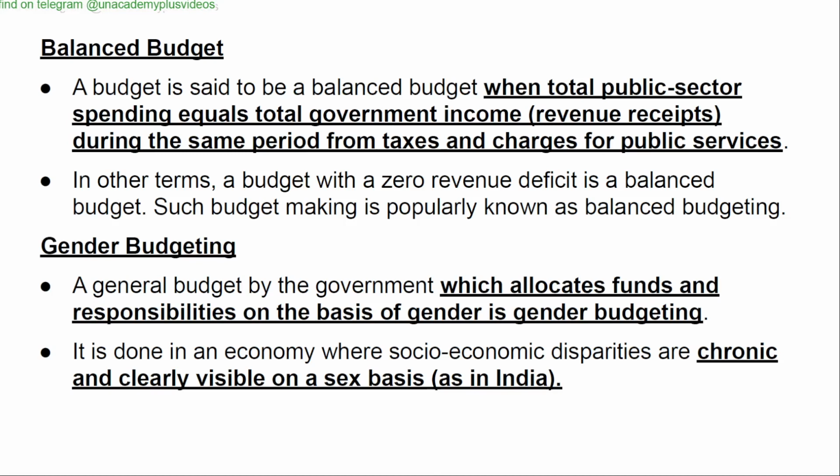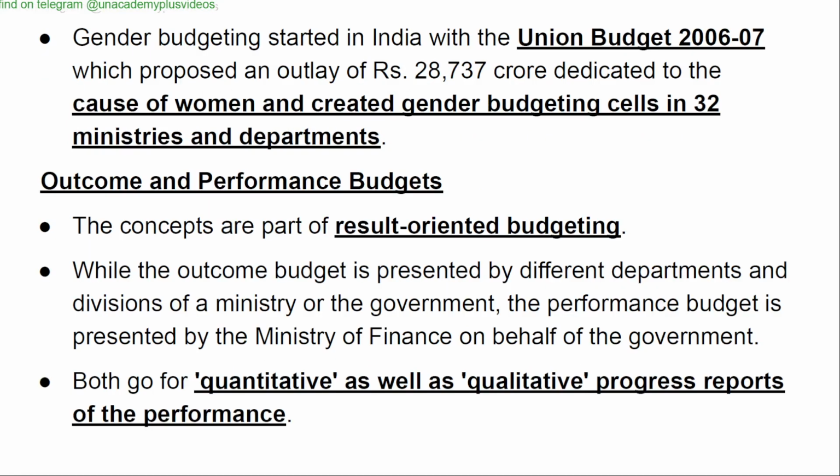Gender budgeting. A general budget by the government which allocates funds and responsibilities on the basis of gender is gender budgeting. It is done in an economy where socio-economic disparities are chronic and clearly visible on a sex basis, as in India. Gender budgeting started in India with the Union Budget 2006-7, which proposed an outlay of rupees 28,737 crore dedicated to the cause of women and created gender budgeting cells in 32 ministries and departments.